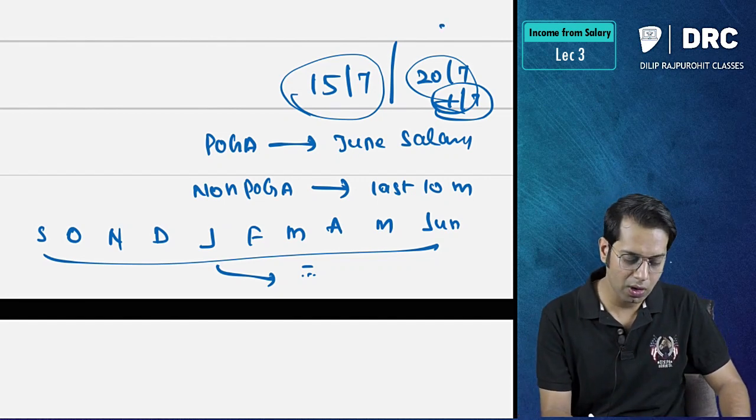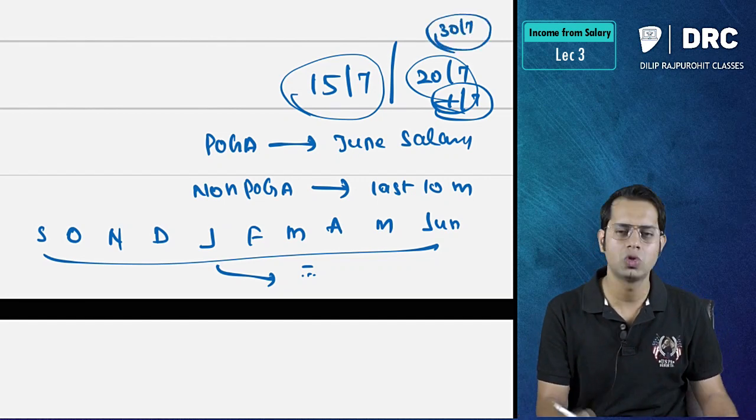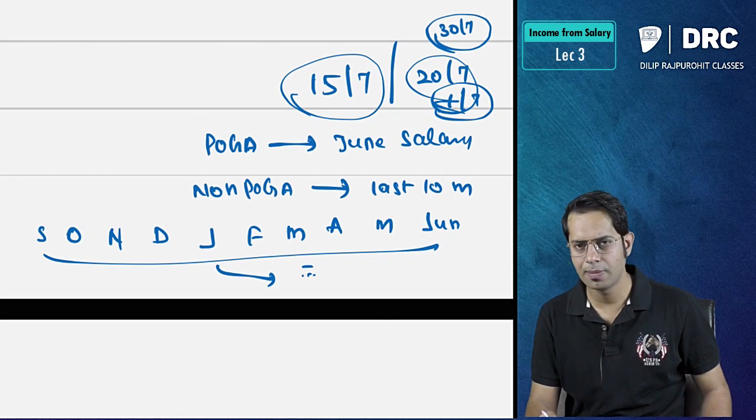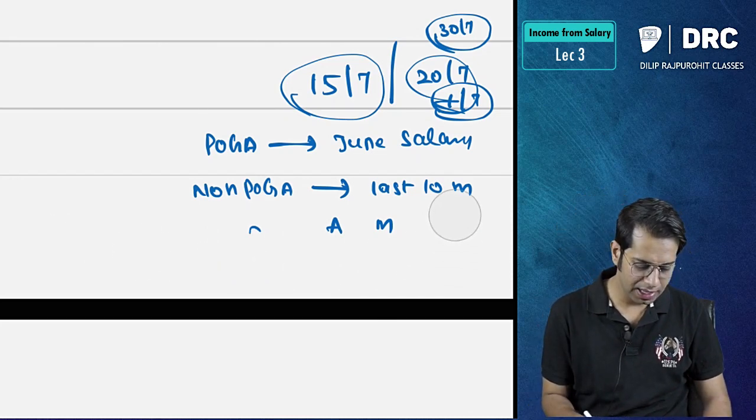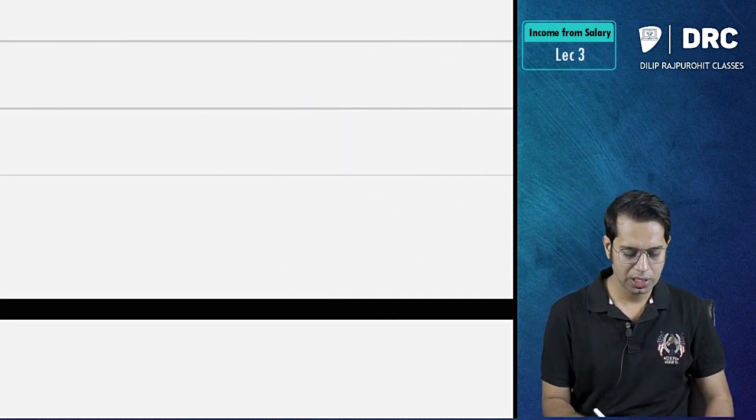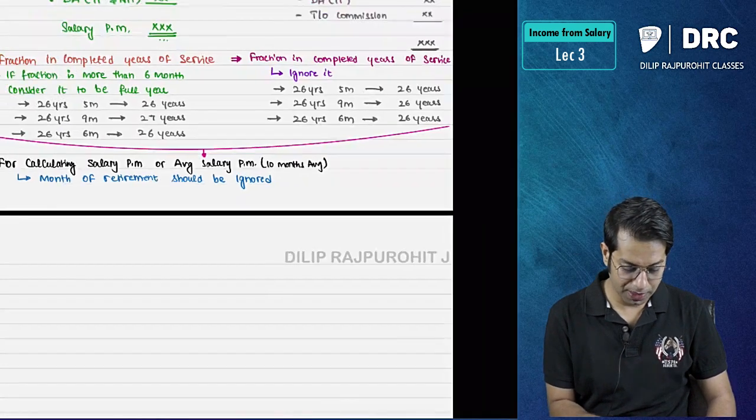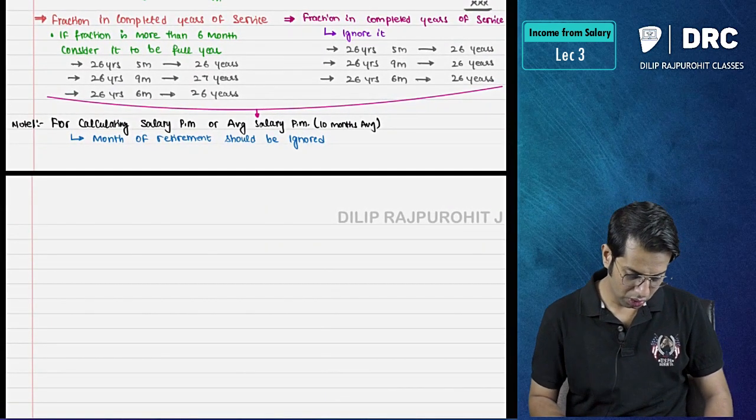Sir, what if he has retired on 30th of July? Then also ignore the month of retirement. The month of retirement should be ignored. So you should compute accordingly by ignoring the month of retirement. Note number 2.